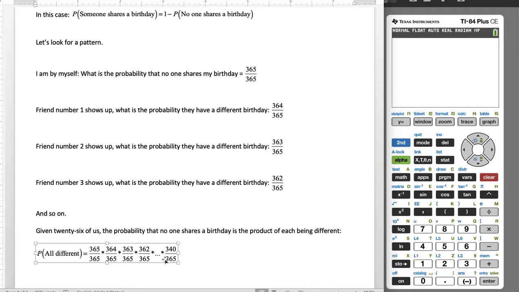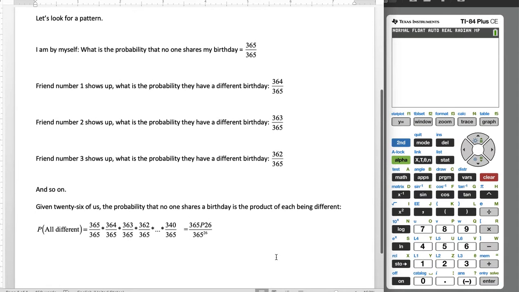That's a permutation. Now notice the denominator is always the same. We're going to do this 26 times. So this is actually shorthand for 365P26. Using our factorial notation, it's multiplied 26 values. Our denominator is 365 raised to the 26 because we're multiplying that 26 different times.